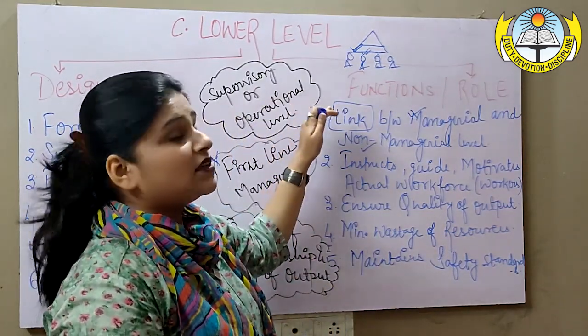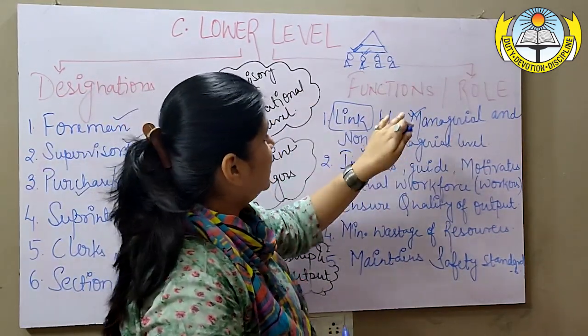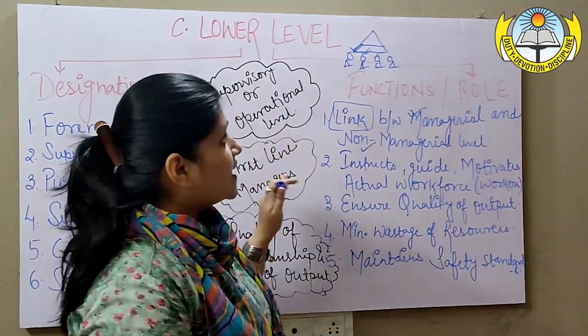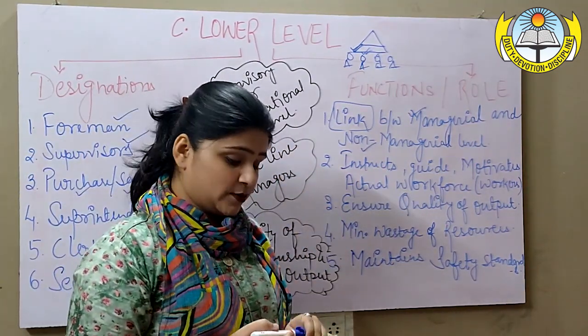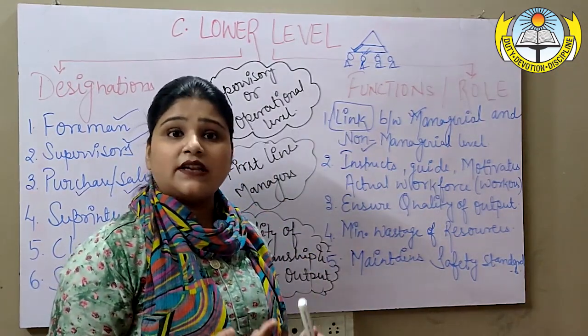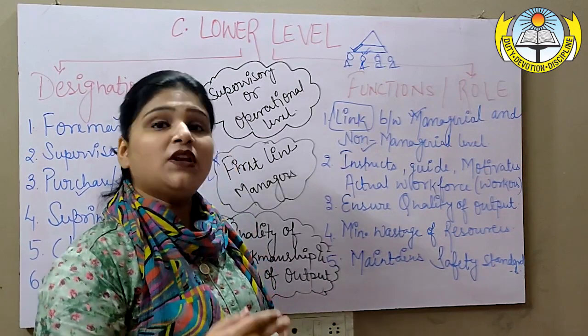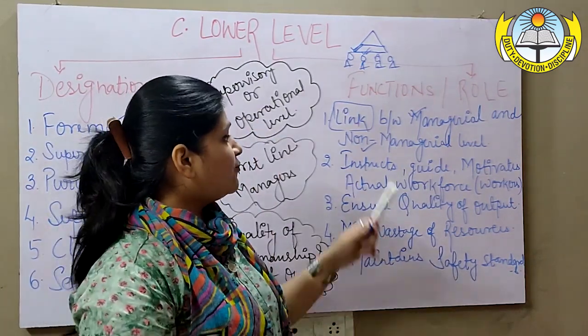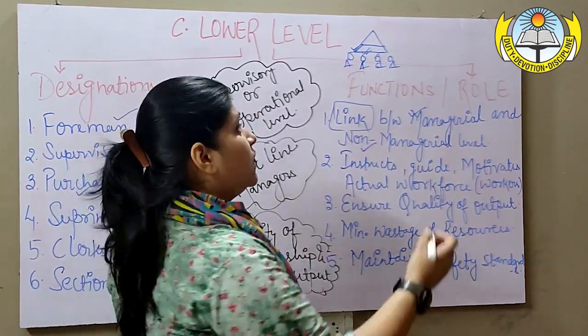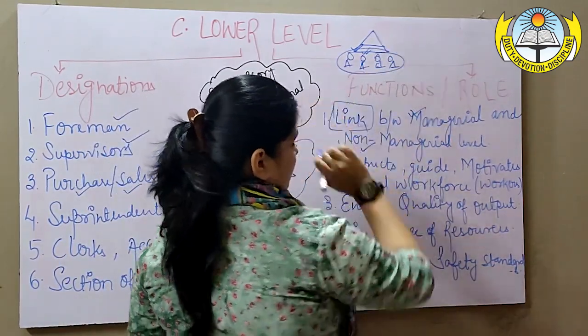So therefore they are the link between the managerial and non-managerial level. Talking about the next, yes, as the middle level is responsible for guiding, monitoring, communicating, motivating, instructing the lower level, similarly, the lower level is responsible for instructing, guiding, motivating the actual workforce, the real worker, the floor staff.